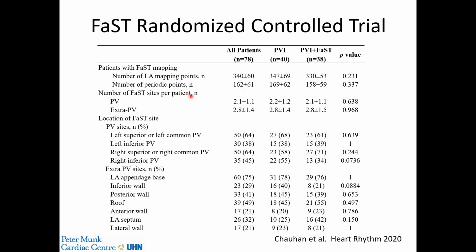The number of FaST sites per patient on the average in the pulmonary veins was 2.1, and the number of FaST sites in the extrapulmonary vein region, meaning in the left atrium, were 2.8. So a very specific algorithm, a small number of FaST sites are identified, and the distribution of those FaST sites is shown here, where the most common in the pulmonary veins were in the superior, both the left and the right. And in terms of extrapulmonary vein sites, the most common was at the base of the left atrial appendage, then the posterior wall and the roof.